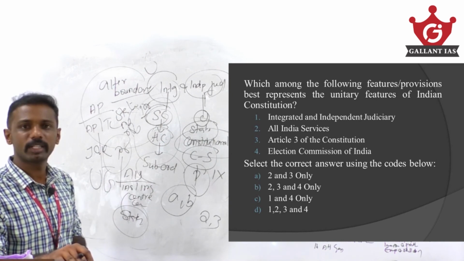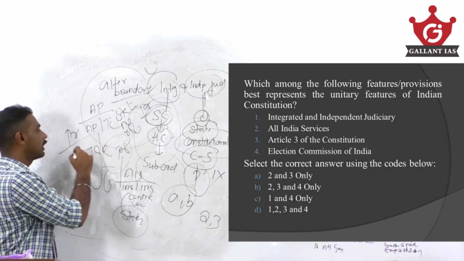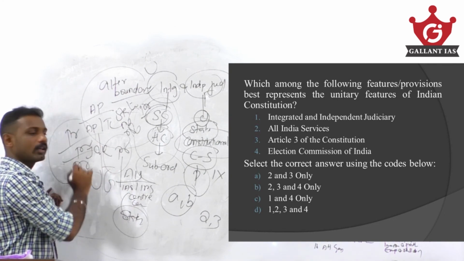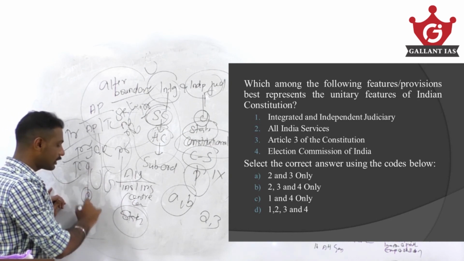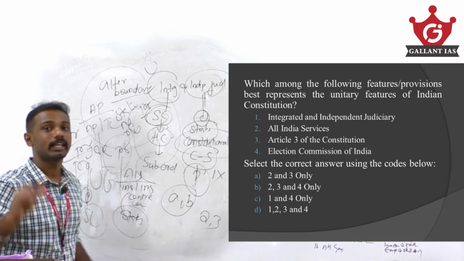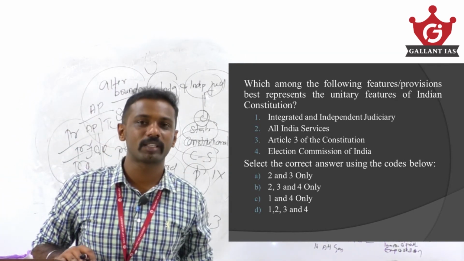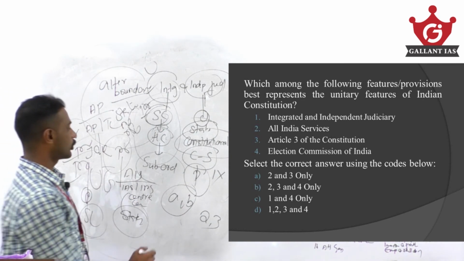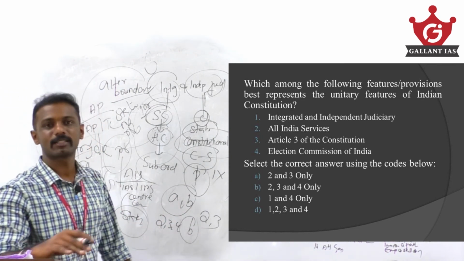Regarding the Election Commission of India, appointed by whom? The President of India. Conditions of service are fixed by the President of India. How are they removed? Again by the President of India. But they conduct elections to both Parliament as well as the state legislature. They conduct elections to the state legislature, but the state has no role regarding the powers and functions of the Election Commission of India. Again, a unitary tendency. So the answer should be 2, 3 and 4, that is, option B should be our answer. Clear?